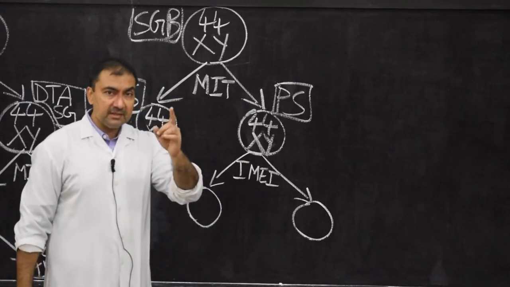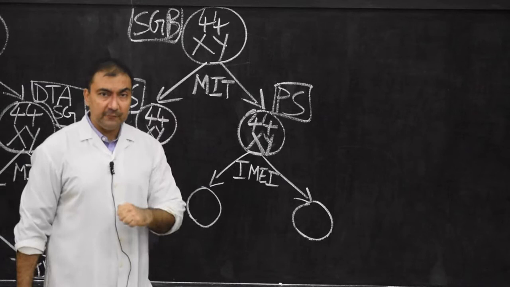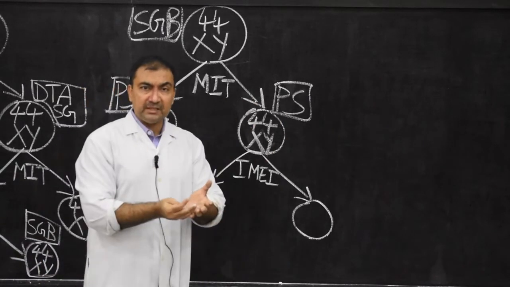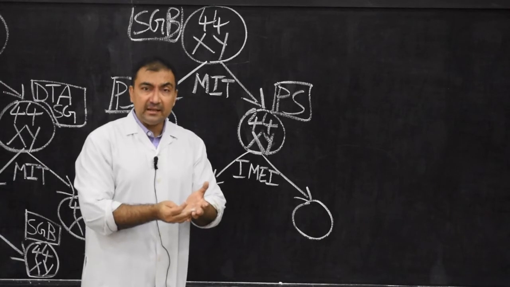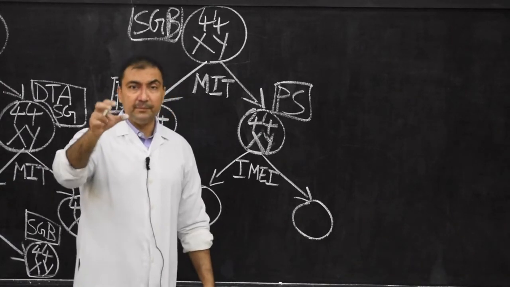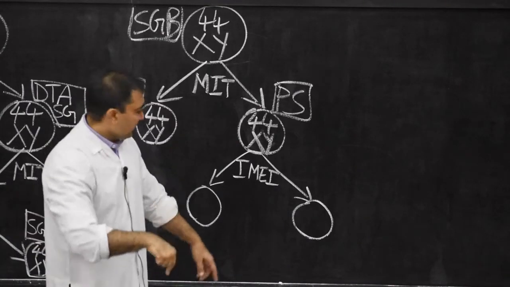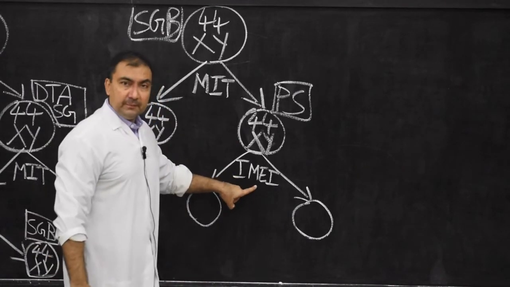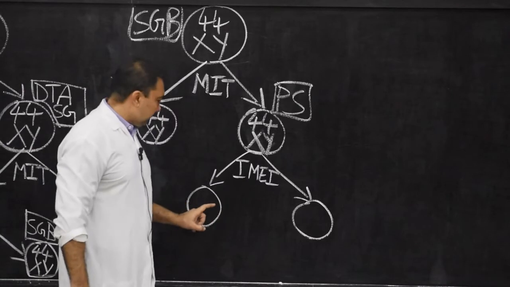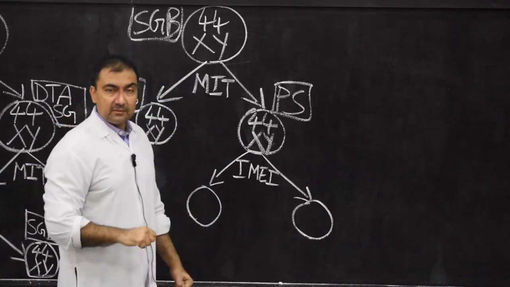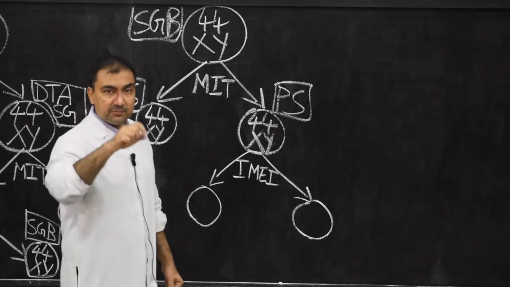In oogenesis, in meiosis 1, 2 unequal cells were developed: one carrying maximum cytoplasmic volume, the secondary oocyte, and another carrying minimum cytoplasmic volume, the first polar body. Here, in the first meiotic division in spermatogenesis, 2 cells equal in size are developed, and both are known as secondary spermatocytes.